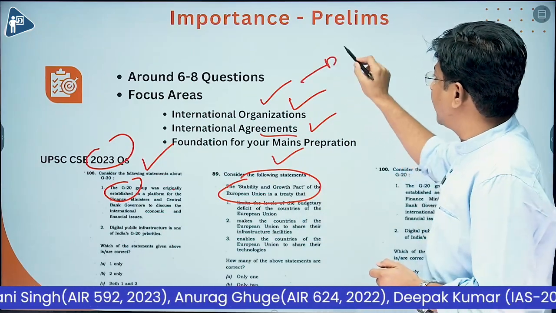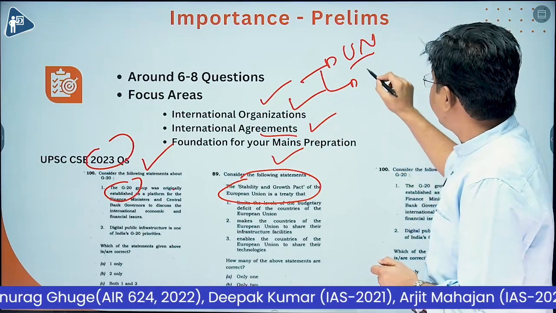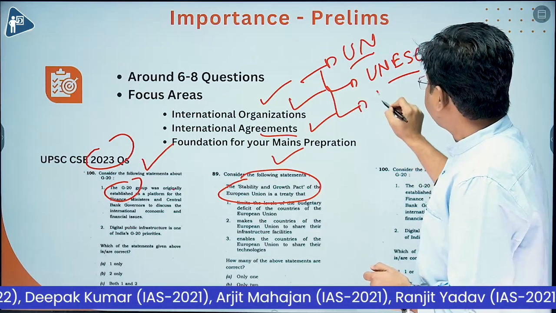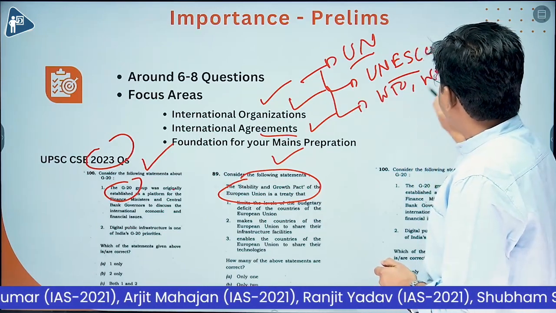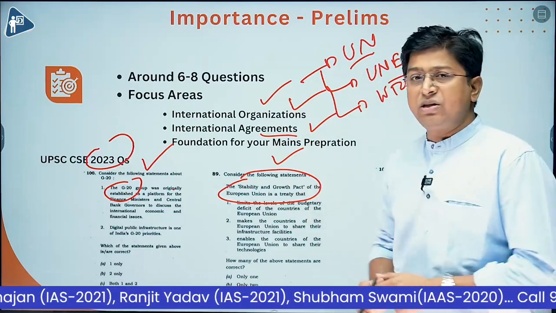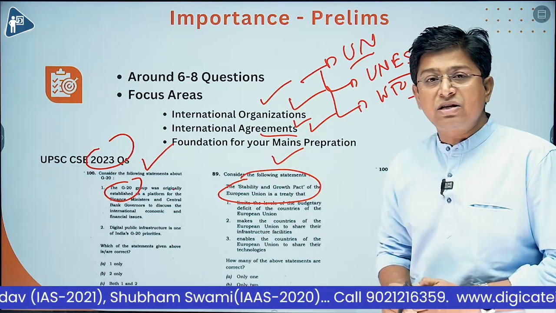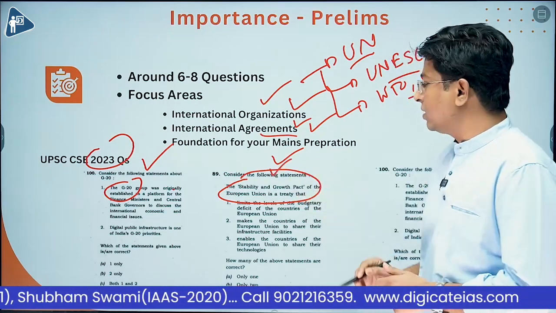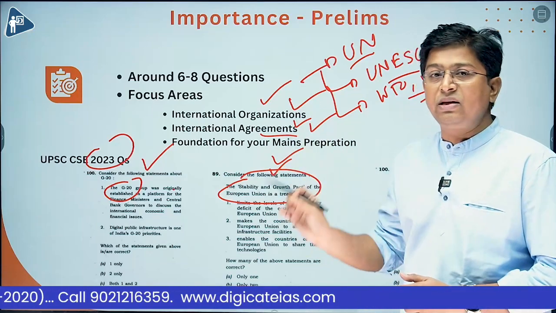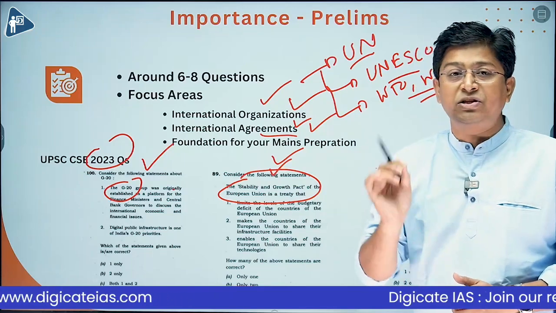Many international organizations, like the United Nations, maybe some other specialized agencies of the United Nations like UNESCO, and WTO, maybe World Bank, and so on. This list is too big. So these organizations need to be prepared thoroughly. The second important part is international agreements. Like this year, the Stability and Growth Pact was asked. So the major focus of the UPSC is on current topics. Those organizations and agreements which are in news are of extreme importance.